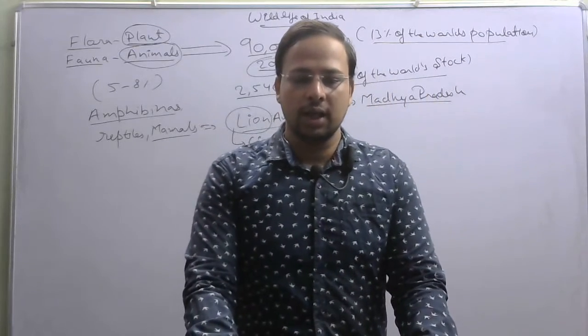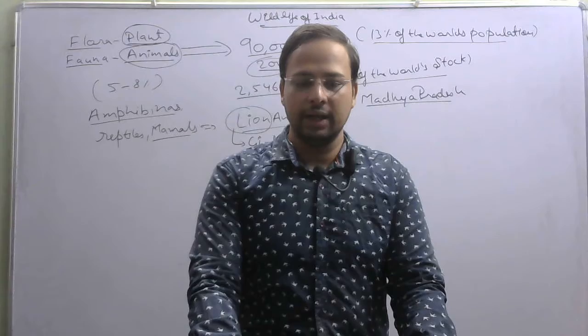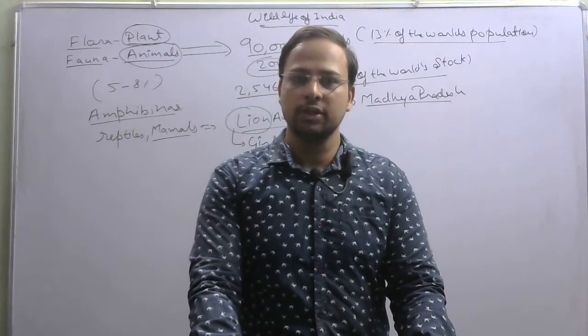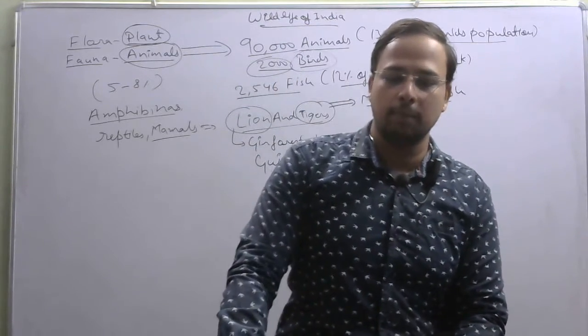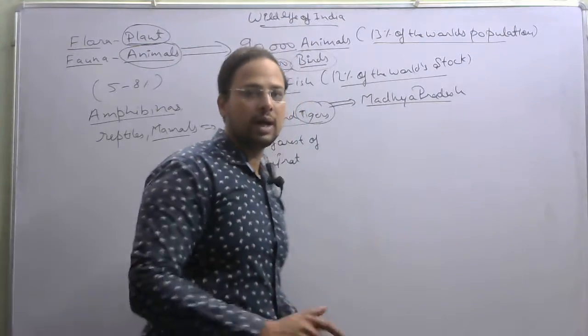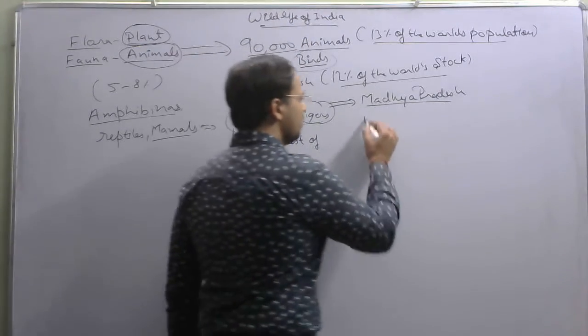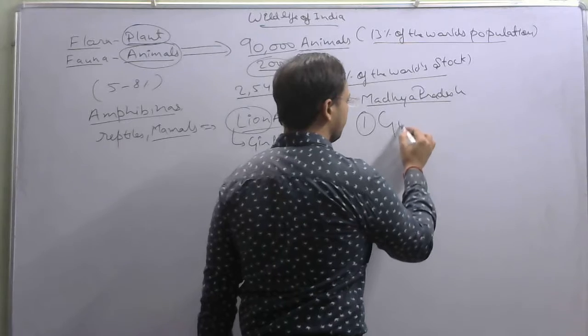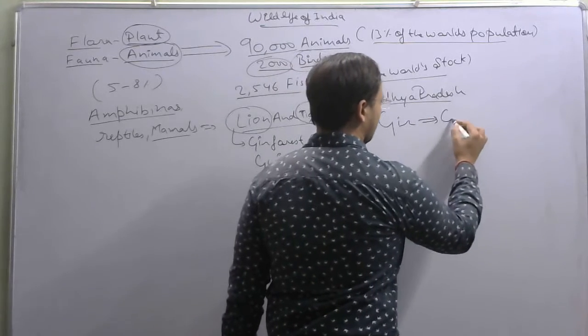Okay, so there are some of the national parks and wildlife sanctuaries which are given to you, and you should remember some of the important ones which are important for your map work. Okay, so I am pointing those out. The first one is your Gir. It is in Gujarat.